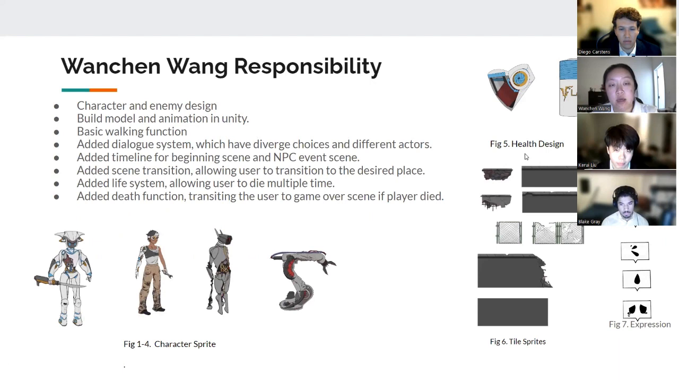So for me, I am in charge of developing the sprites. I finished all the character and enemy designs and built the models and animations in Unity. I also implemented a basic walking function, a dialogue system, a timeline system, and a scene transition, which allows the user to transit to the desired place, the desired level. And I added the life system and the death function.